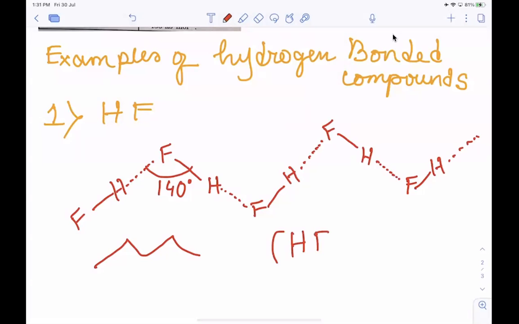A large number of HF molecules will be bonded with the help of hydrogen bonds, and they will remain in solid state, and their bonding structure will be zigzag. So they will be remaining in associated form. Clear? Tell me, clear or not?